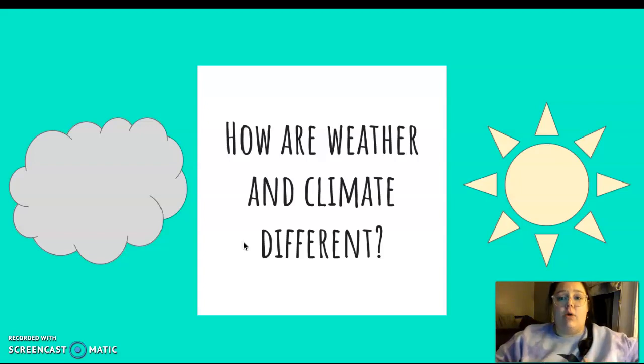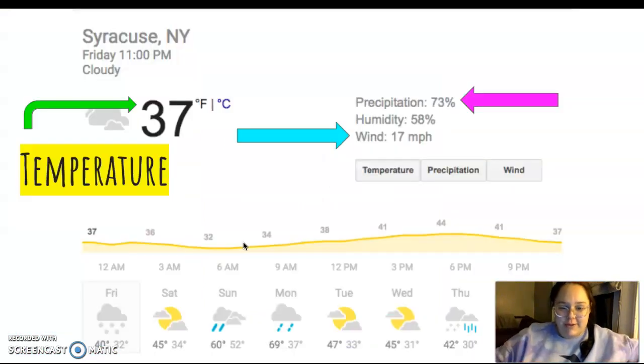Now, when we're talking about climate, we're talking about those long periods of time. So a climate of Syracuse would be our very cold and very snowy winters. That happens over a long period of time. Does it snow every single day in the winter? No, it doesn't. And that would be weather. When we're talking about those long periods of time, it usually snows in Syracuse in the winter. That is climate. All right, I hope that helped you guys.